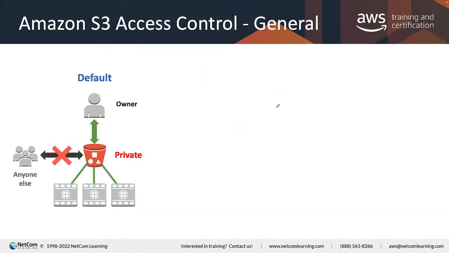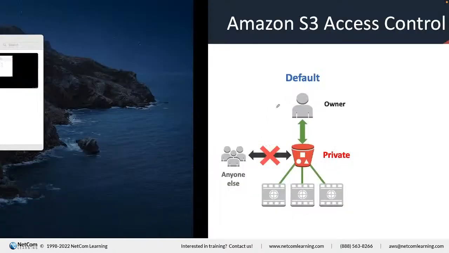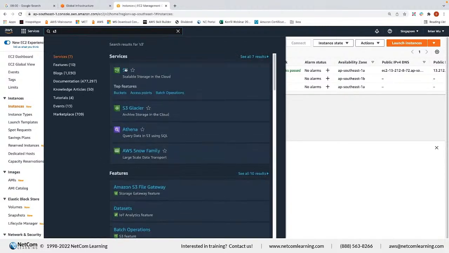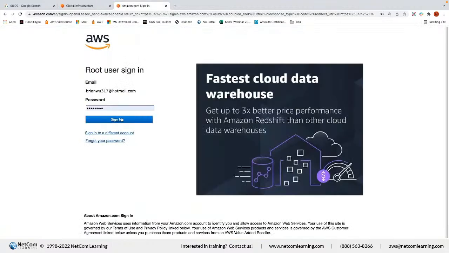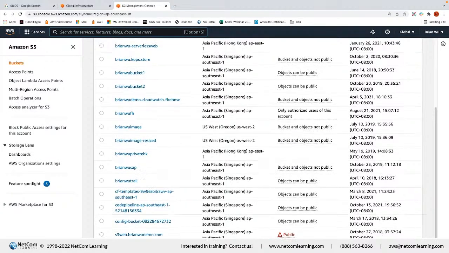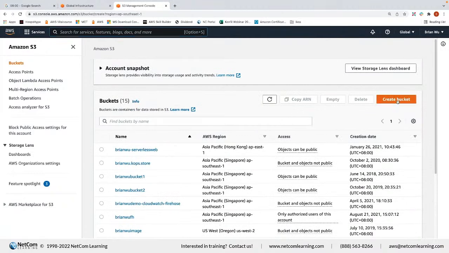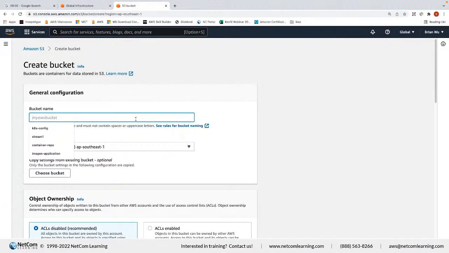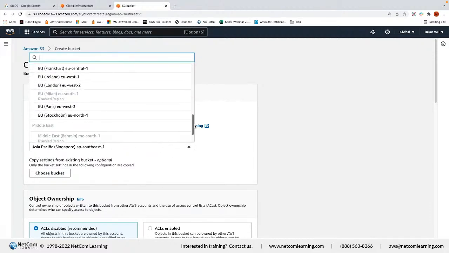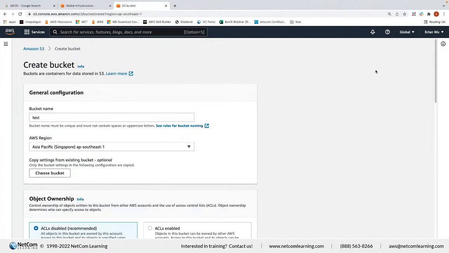So after that, let me just show you a demo. Suppose, let me go to S3. Oh, let me log in again. All right, so this is S3. I've got some buckets. The name must be globally unique. Let's say I create a bucket. Suppose I say test. Okay, for region, we need to select the region. Just any region. Later we will talk about how we are going to select the region.